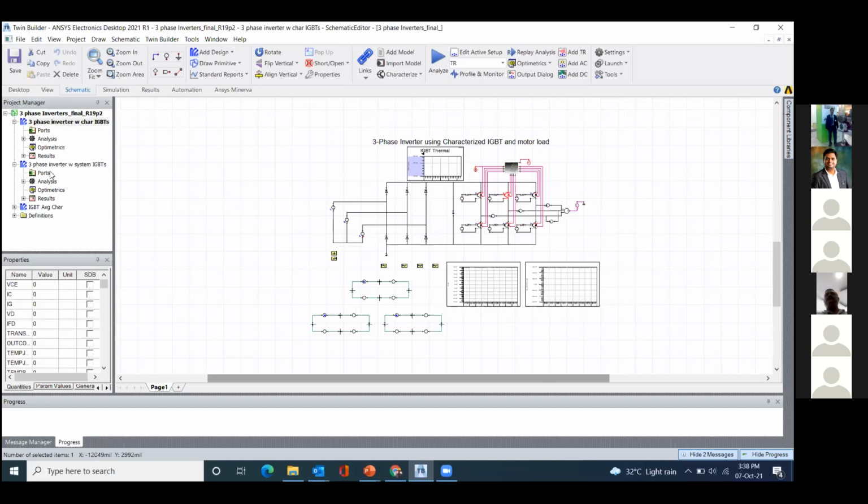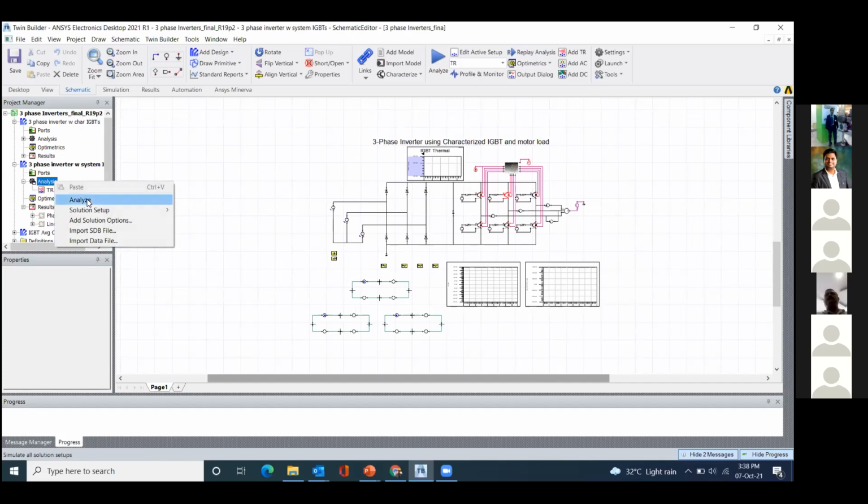If you click on analyze, you will get a result for the junction temperature, and the level of temperature it will reach. It will take some time.